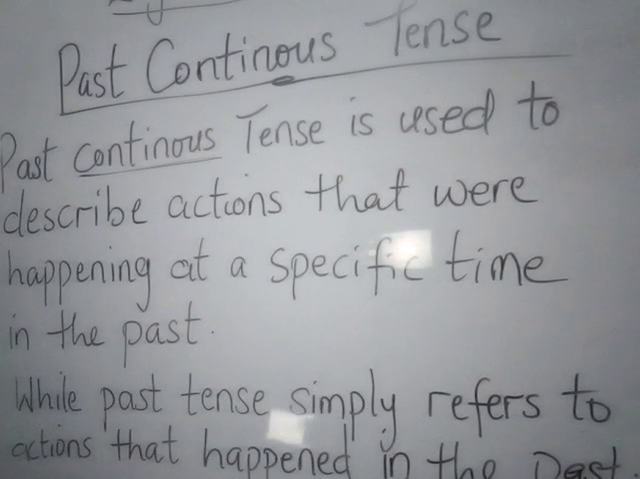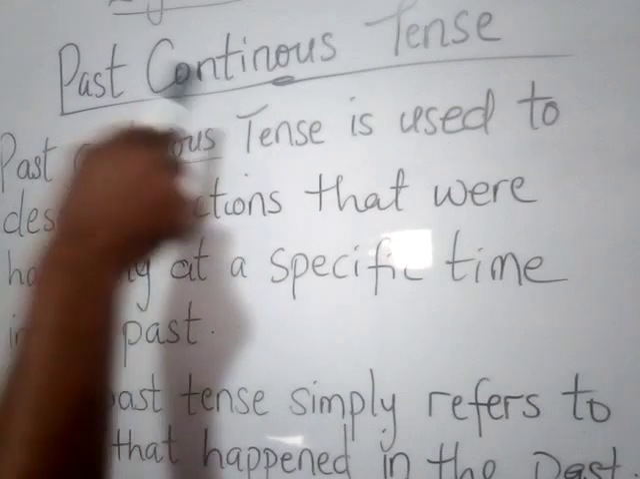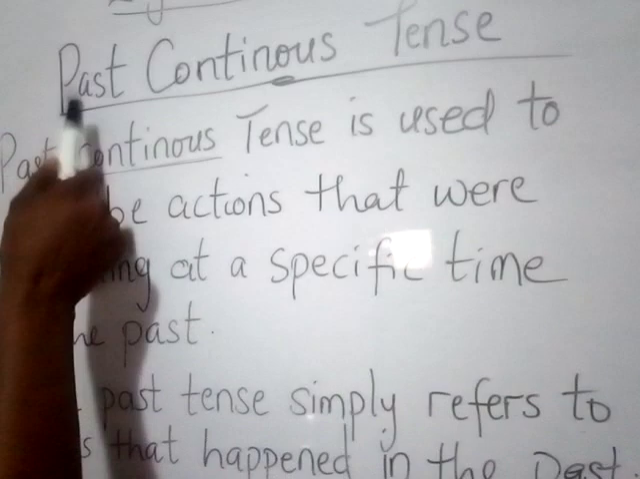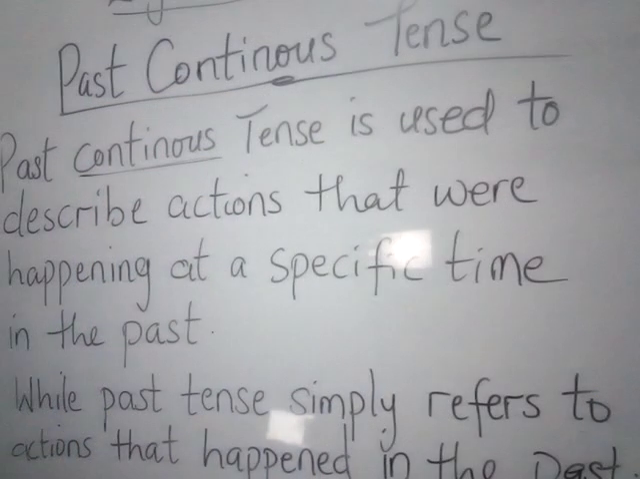Today in our lesson, we will be looking at past continuous tense. If you recall, in our previous lessons, we looked at tenses in English, and we said there are three main classes or groups of tenses in English: the past tense, the present tense, and the future tense. We also mentioned that each of these groups has other subgroups. So we're trying to introduce them now bit by bit so that you will not feel overwhelmed.